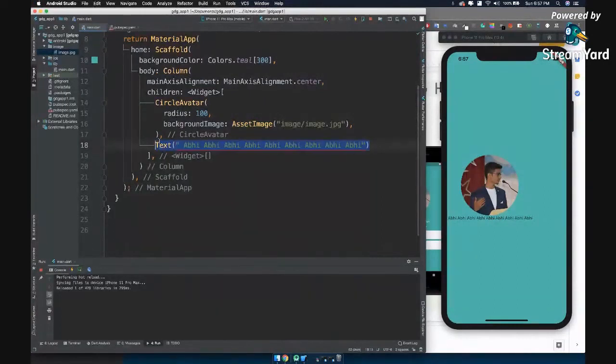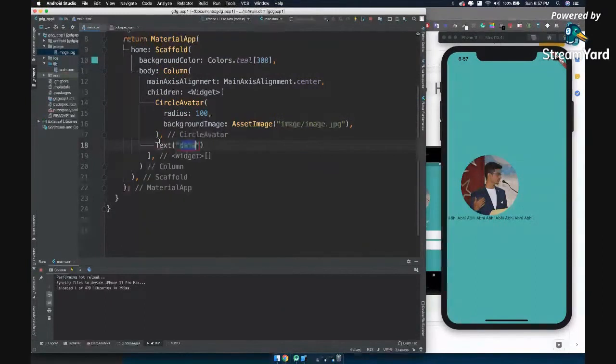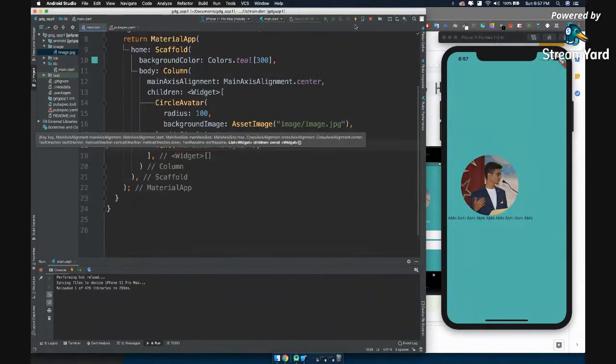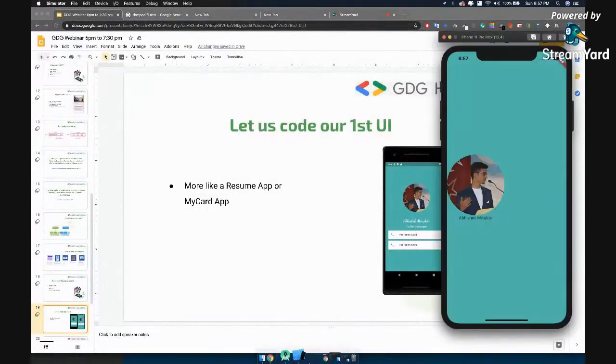So after that we have a text, that is my name, right? Okay, let's add a name, that is ABHISHEK MIRAJKAR, and make sure you add a comma after every single widget, because just in case you miss one, it's going to be a little bit of a problem to figure out where and what. Now you can see I have my name here. All right, then what we have is Flutter developer.